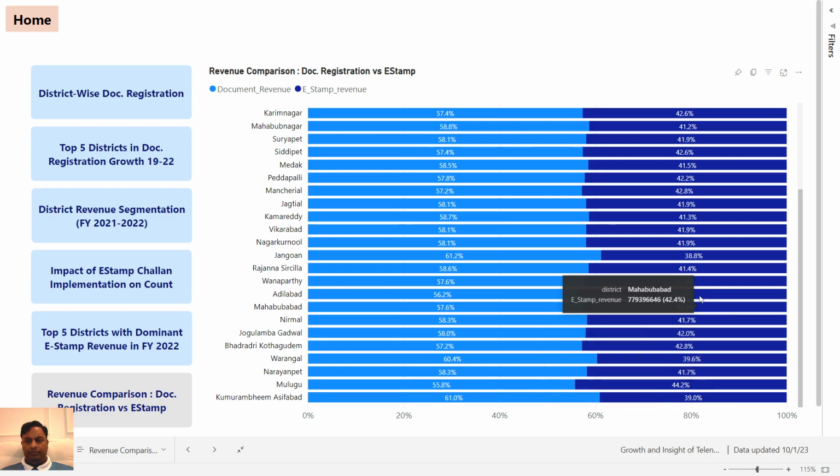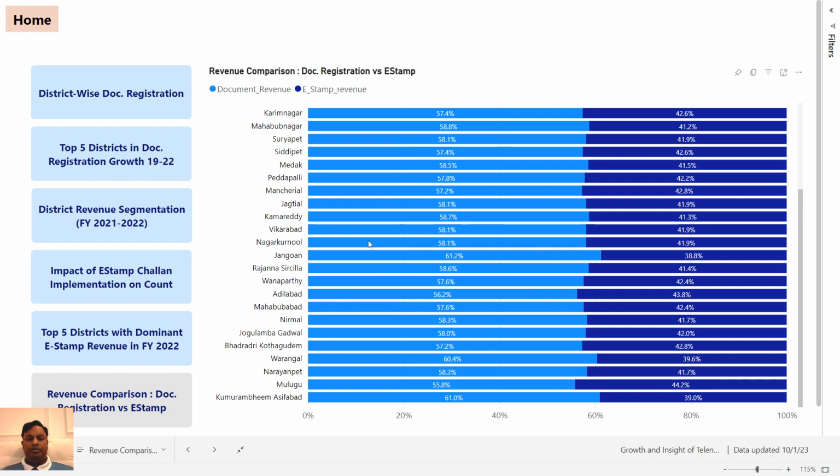Lowest maybe Jangaon, where 38% is in e-stamp and 61% in document registration. Not lowest, e-stamp challan is 38% here. So this gives you an idea about the percentage contribution of revenue between documentation and e-stamp challan.